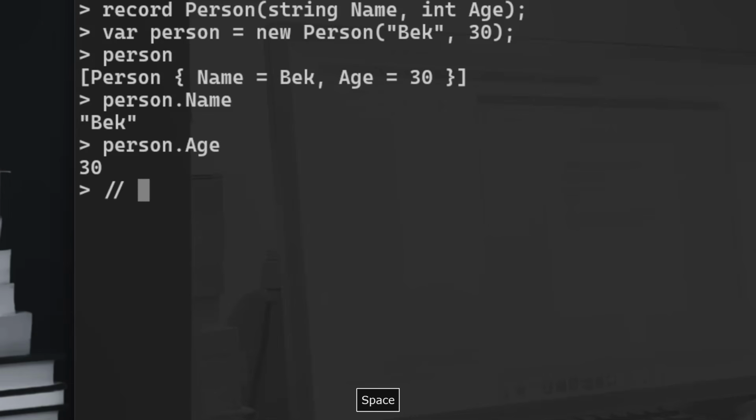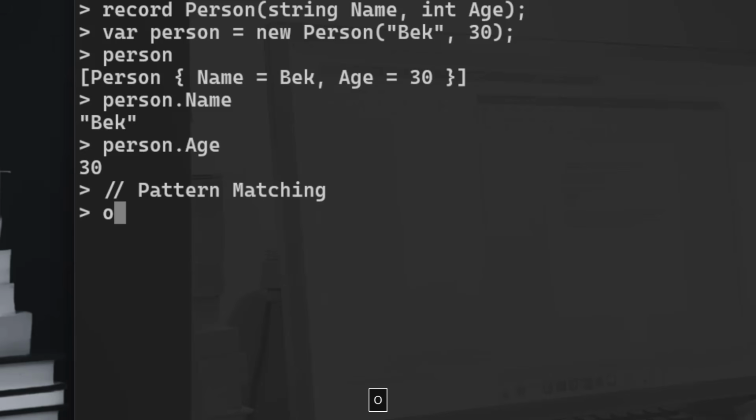All right, guys, time is running. And the last thing that I want to show you here is pattern matching. So pattern matching is one of the most powerful modern features in C#. It basically allows you to check data types, extract values, apply conditions, and branch logic cleanly. All that in a very compact and clean syntax.